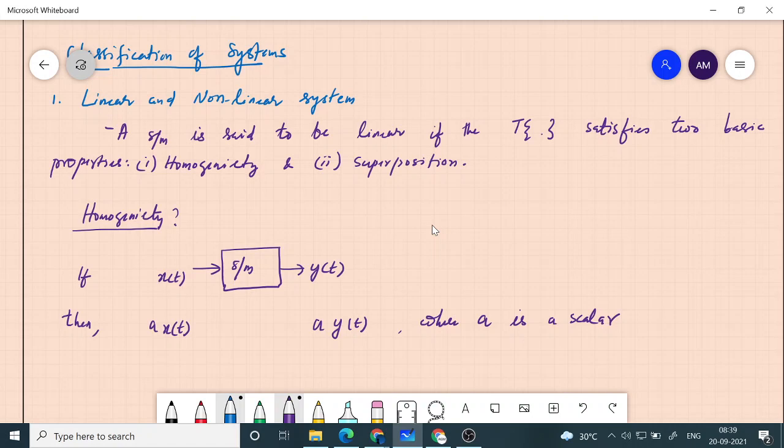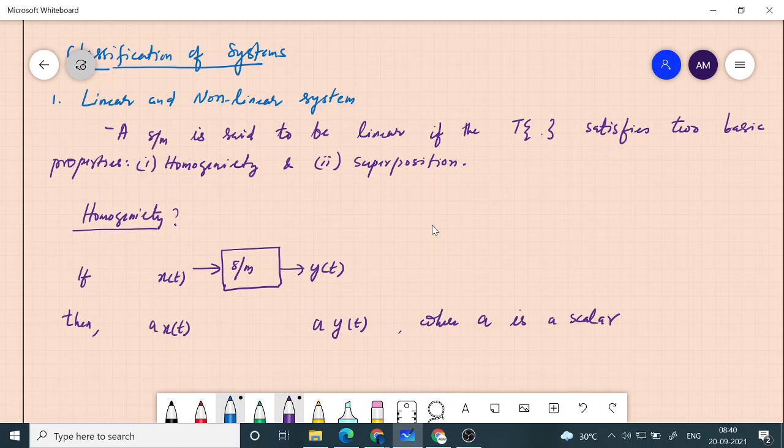We are just multiplying by a factor, a real number or even a complex number. If you multiply the original input x of t with a constant, maybe we are doubling the input, or maybe we are halving the input, then correspondingly the output is doubled or halved. Whatever the multiplication by a does to x of t, the same way y of t will be modified accordingly.